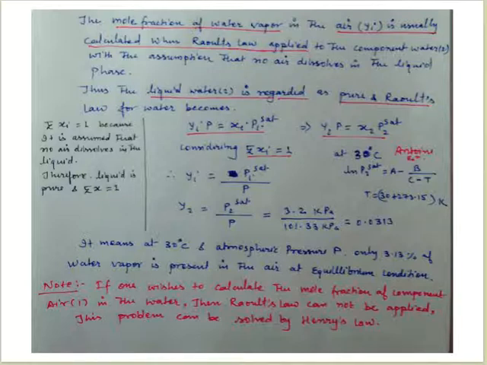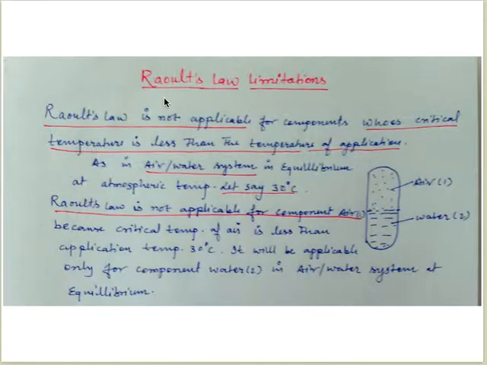So what I mean to tell you is, one Raoult's law limitation: we cannot apply it for the air. That means Raoult's law is only applicable to calculate the amount of vapor present in air. But if we want to calculate the air dissolved in water, we cannot apply Raoult's law. Then we need an alternative law.